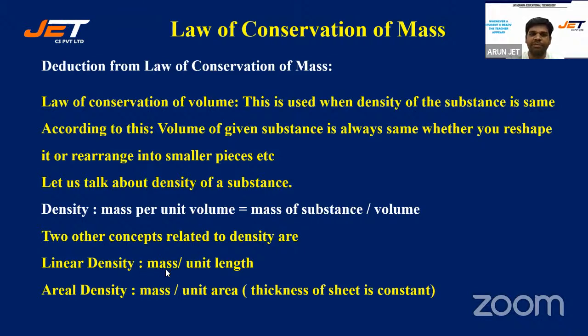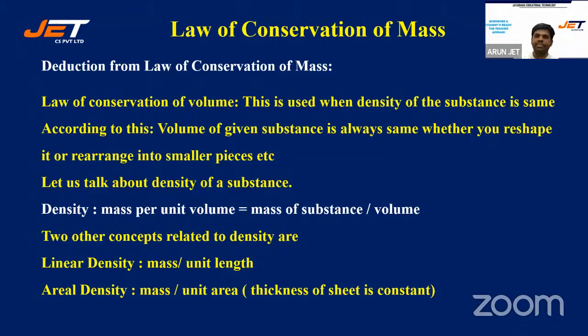The linear density is defined as mass per unit length. Let's say we have got a very thin wire, where you neglect the thickness compared to the length of the wire. So you consider it to be just linear density over here, mass per unit length. Instead of talking mass per unit volume, you talk about mass per unit length.